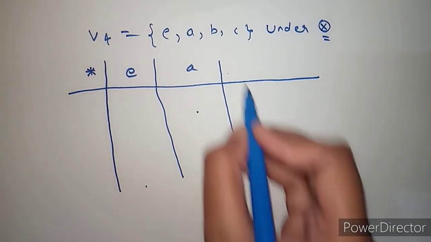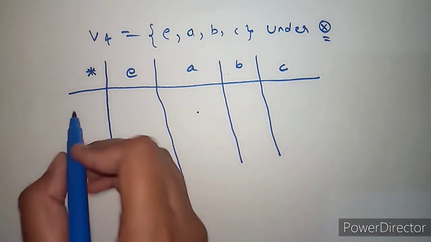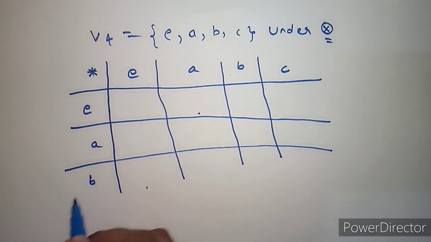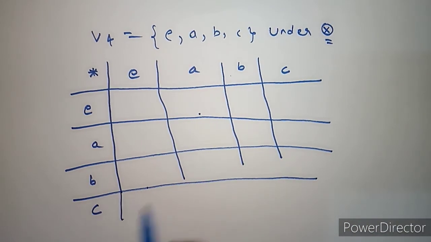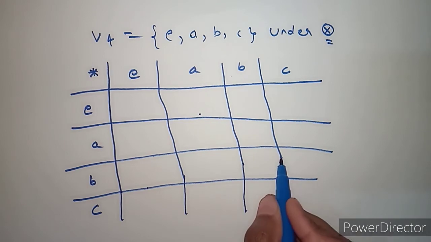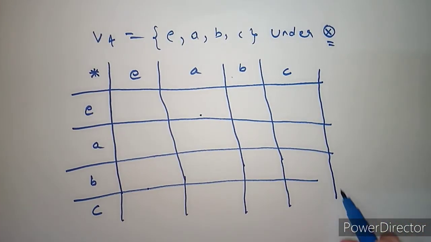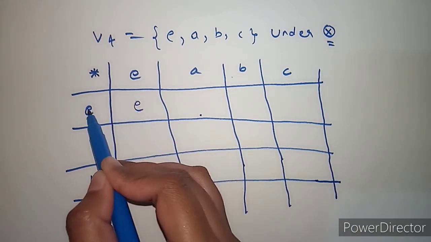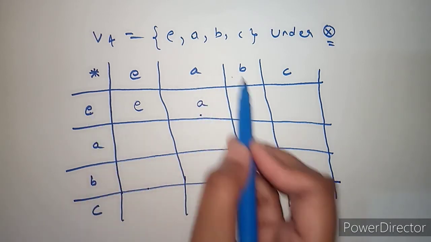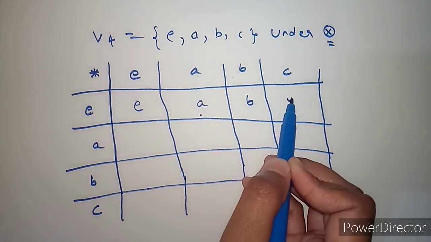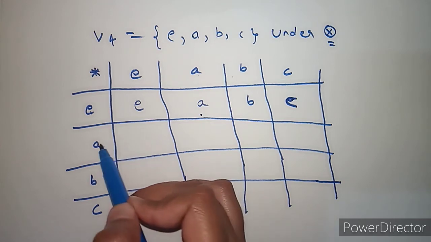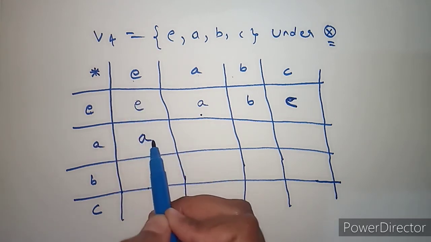The rows and columns are labeled e, a, b, c. This table should be constructed in such a way that it should satisfy all the properties of an abelian group. Now e into e is e, e into a is a, e into b is b, e into c is c, right? If the identity element is multiplied to any element, we will get the same element, right? So next, a into e is a.